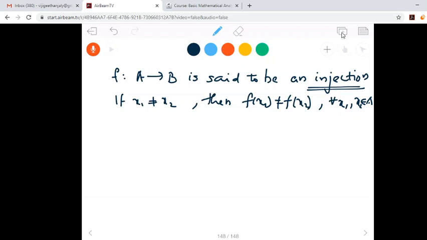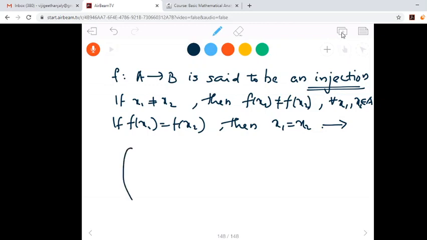Or we can take the contrapositive of this statement. That means if f of x1 equal to f of x2, then x1 must be same as x2. So mainly we will be using this statement to prove a function is an injection.